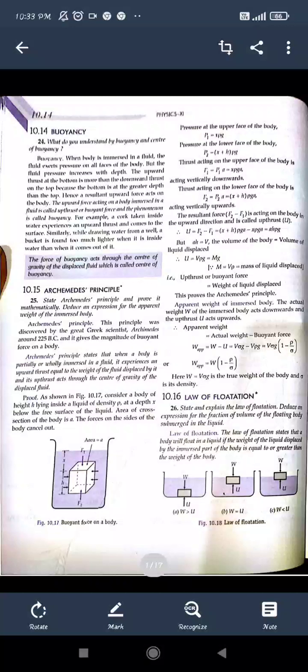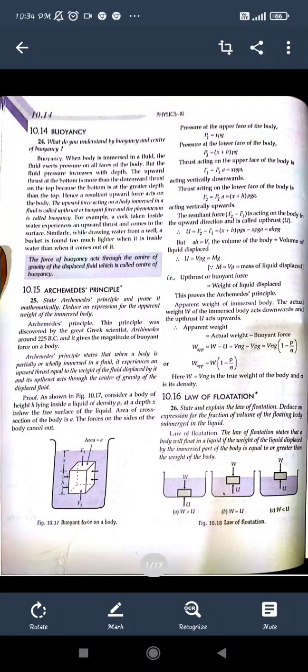We were going through the chapter on the mechanical properties of fluids. In that, we have seen that a fluid is something that can flow. We have seen the pressure exerted by the liquid and on the liquid. We have seen thrust, that is, the perpendicular force acting per unit area. Similarly, the liquid always applies an upthrust on any body which is displaced in it or immersed in the liquid. Whenever a body is immersed, an upthrust is always provided to that body.